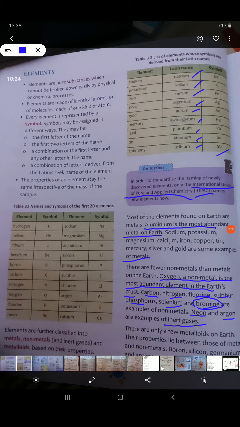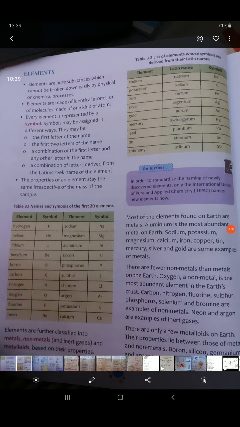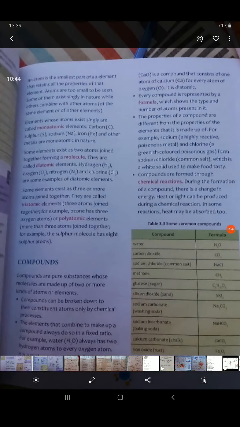Now, there are only a few metalloids on earth. I have just told you 7 metalloids. Some metalloids are given here: boron, silicon, germanium, antimony, arsenic. So these are a few metalloids. We can name 7 in number. They have properties in between metals and non-metals. Some metalloids are sometimes referred to as metals also.